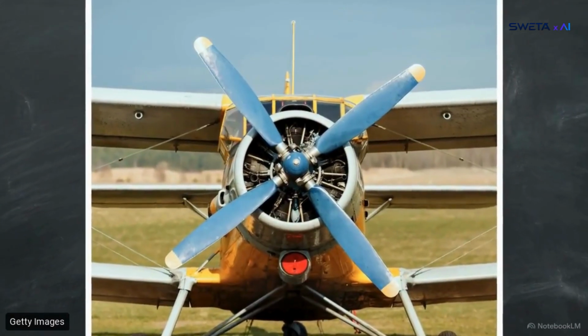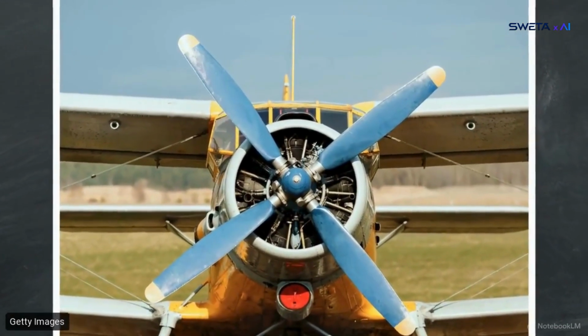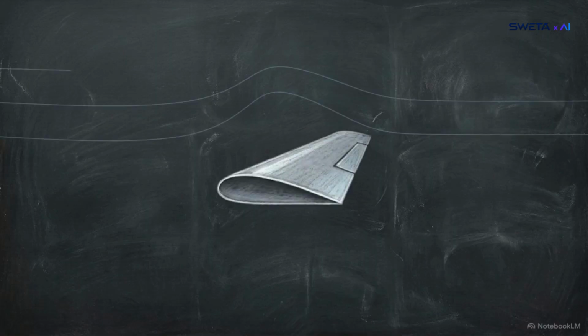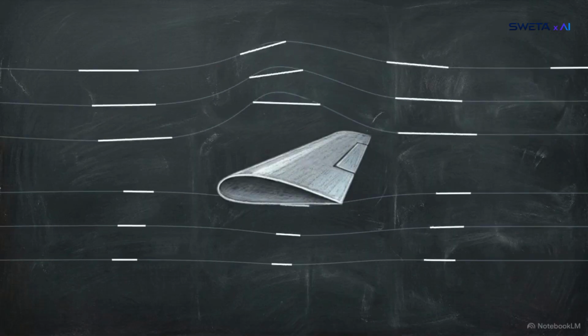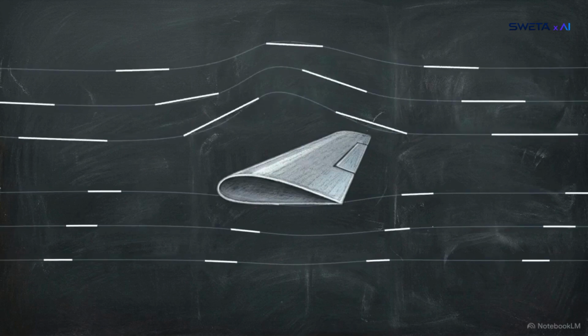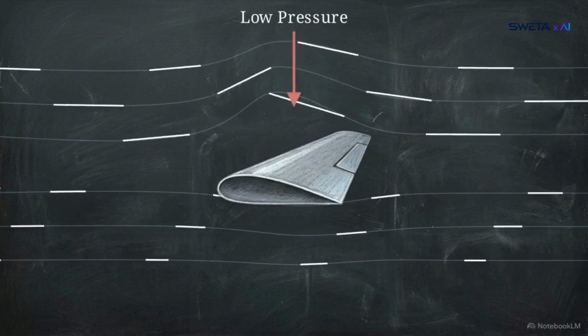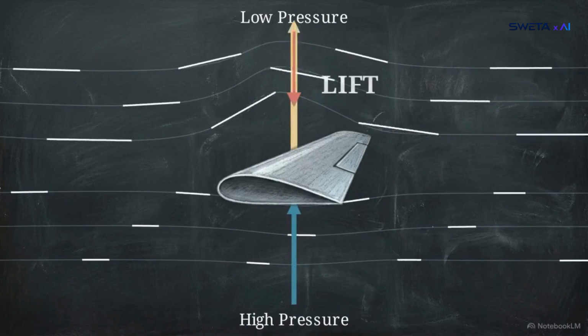Look at the curve or camber on the top of this airplane wing. As the plane moves, the shape of the wing forces the airflow over the top to travel faster than the air moving underneath. Faster air results in lower pressure above the wing, creating a net upward force.